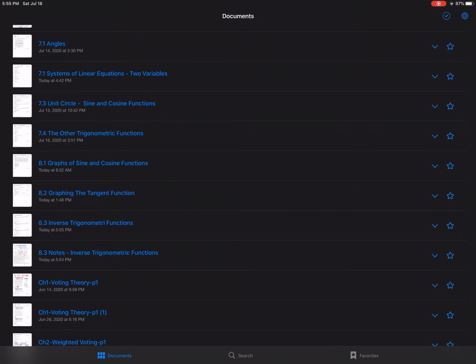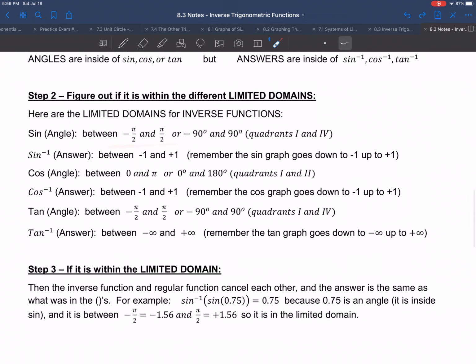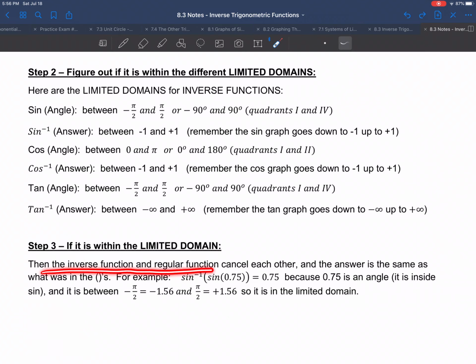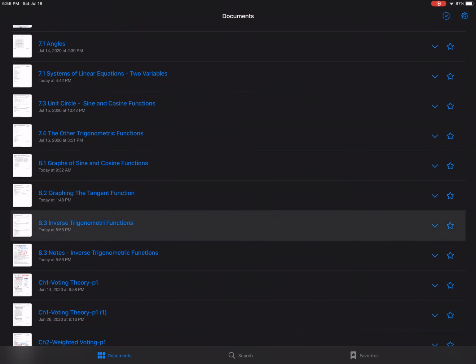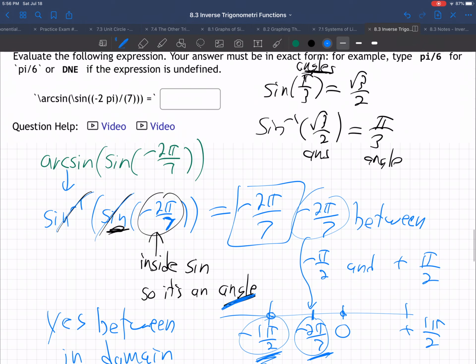Let's go back to the notes. So is it between these? Yes. If it is within the limited domain, then the inverse function and regular function cancel, and the answer is the same as what was in the parentheses. For example, these just cancel. It's 0.75 because 0.75 is in the range. So these do just cancel, and the answer is just negative 2 pi over 7, because it's an angle, first off, and it is in the limited domain. So yes, there we go.